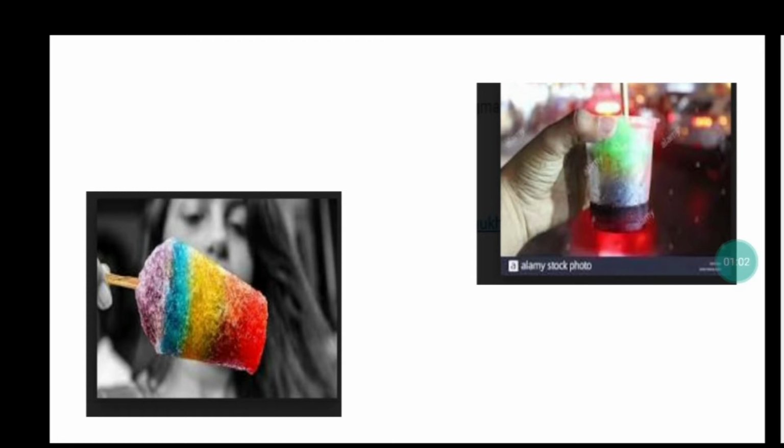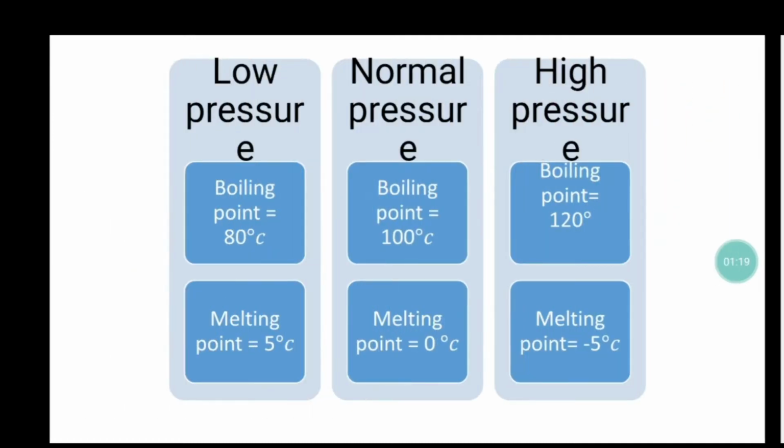So for making the golas on ice, what is applied? Pressure is applied.